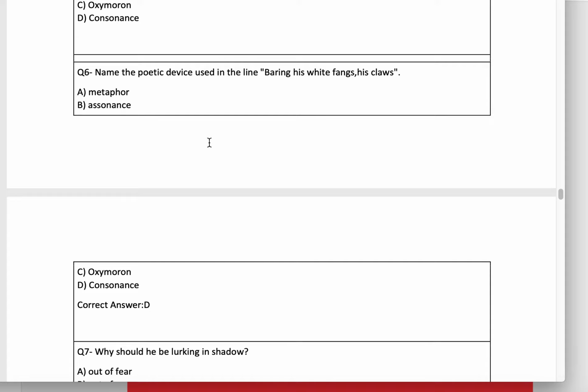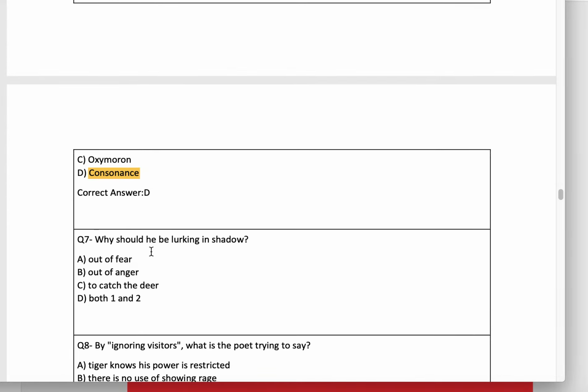Question number 6. Name the poetic device used in the line bearing his white fangs and his claws. D is the correct answer. Consonance. Again, I repeat. Why consonance? Because we have the repetition of consonant sounds.